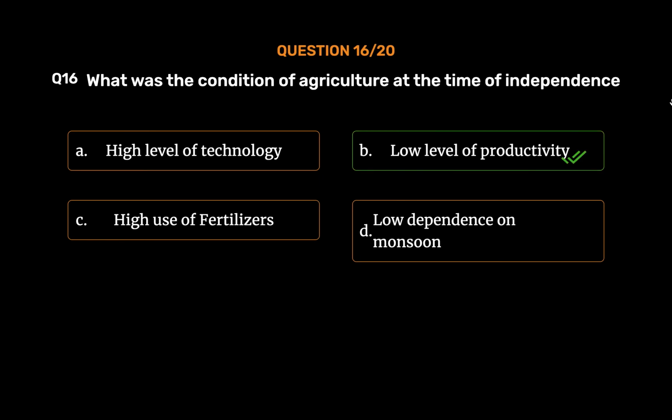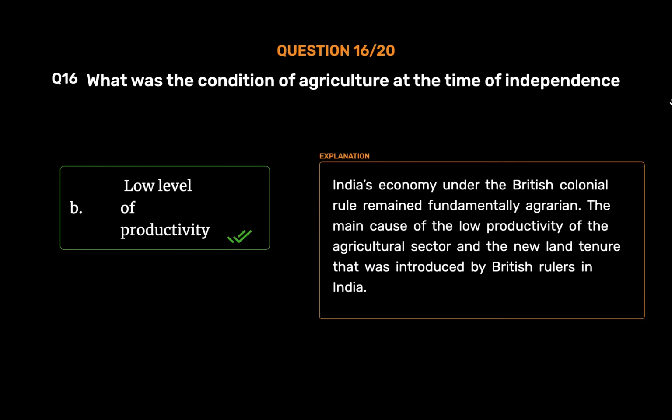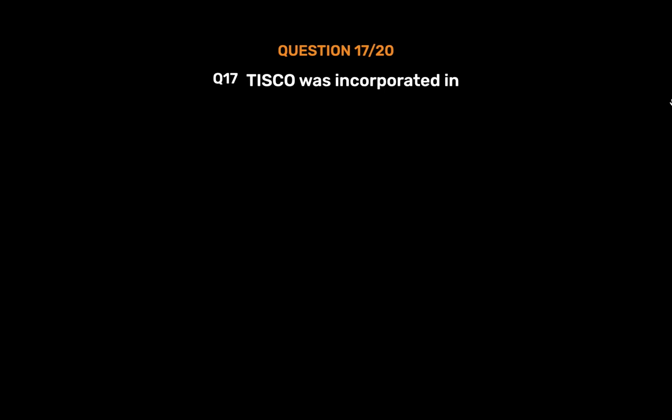Low level of productivity. India's economy under the British colonial rule remained fundamentally agrarian. The main cause of the low productivity of the agricultural sector was the new land tenure that was introduced by British rulers in India.